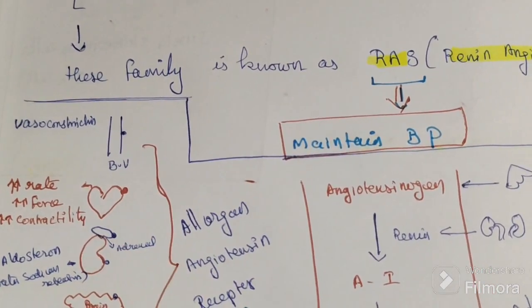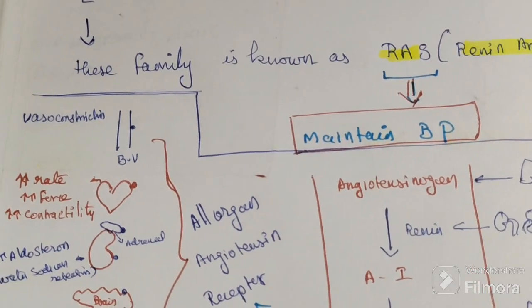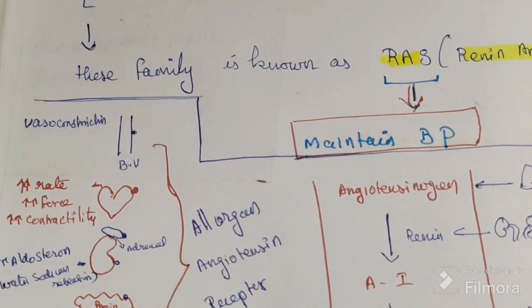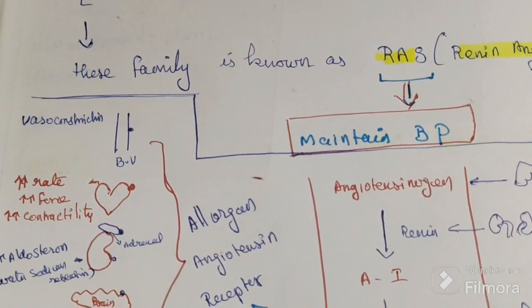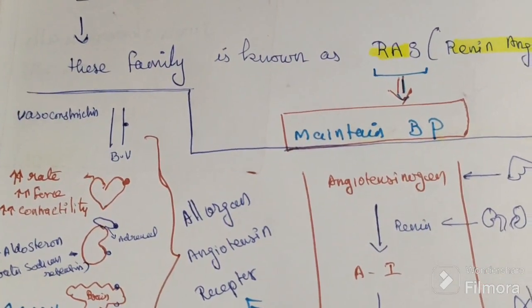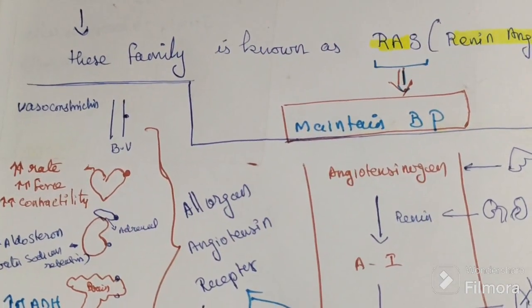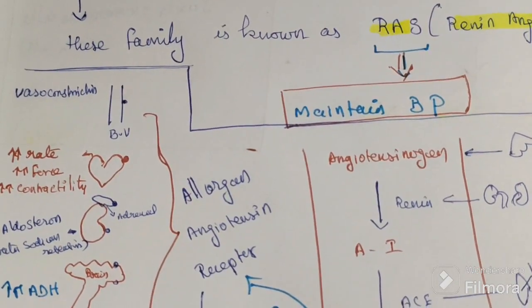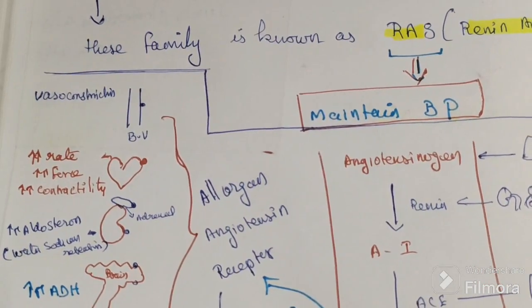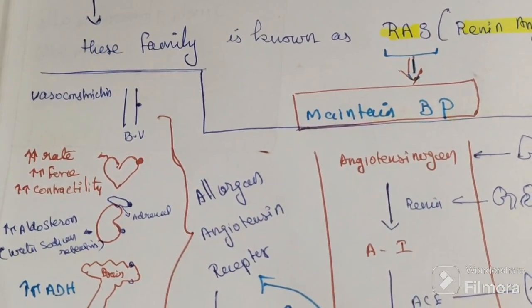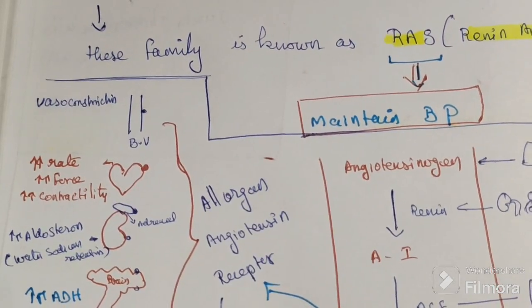In the heart it increases the rate, force and contractility. So again the blood pressure will rise.